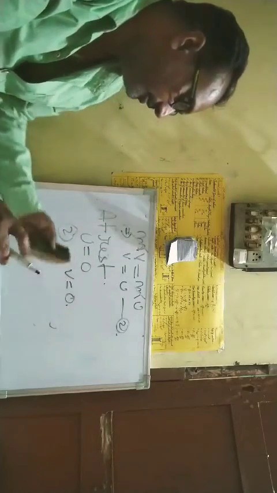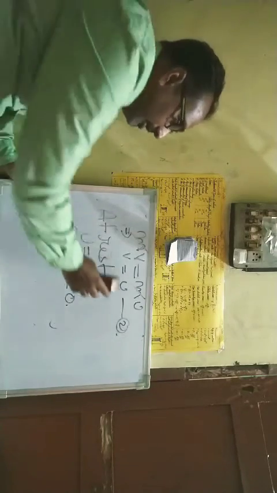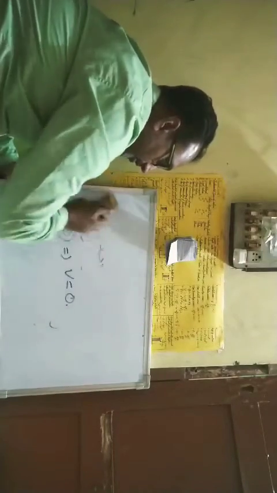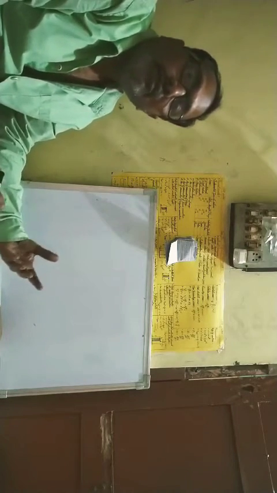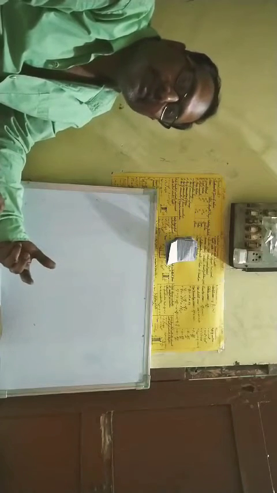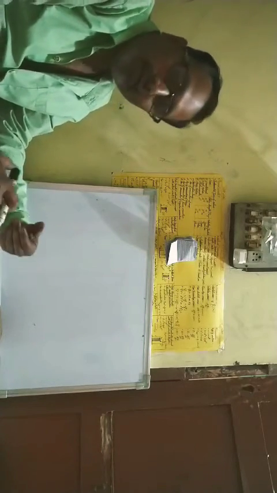Now we come to the third law. Turn to page 122. You will find the topic 9.5, the third law of motion. There are many statements for the third law of motion, and you can take any of them. The easiest one is that to every action there is an equal and opposite reaction. This is the easiest definition of the third law.